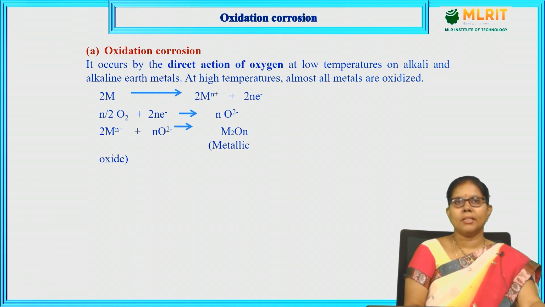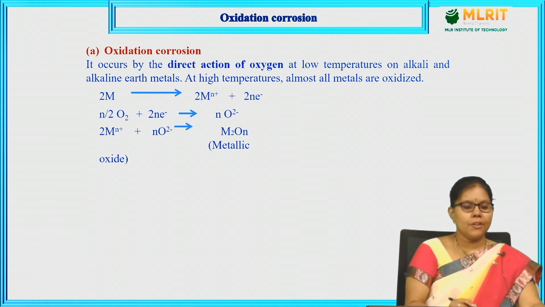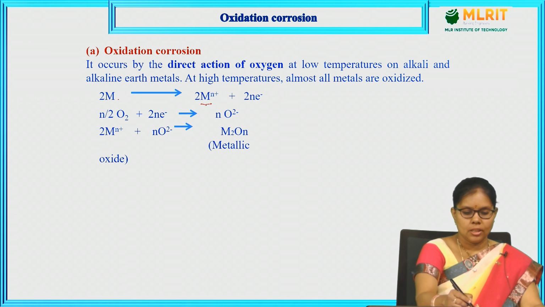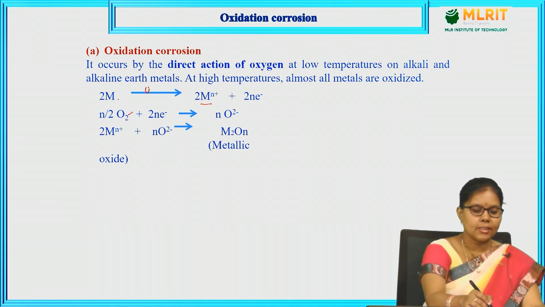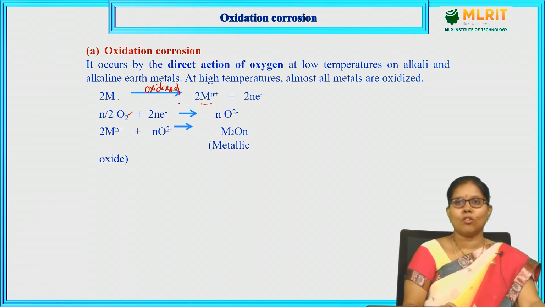Let us take a metal, M. If it is oxidized, it is going to lose n electrons, and the metal atoms are converted into metal ions. These electrons are gained by the oxygen. So the metal is oxidized in the presence of oxygen.